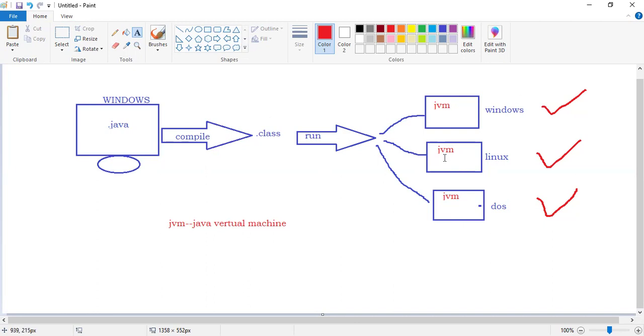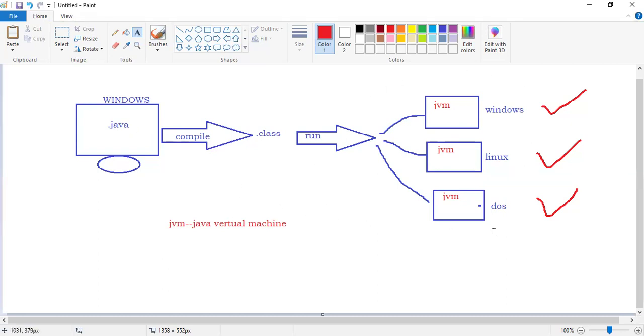Can you touch me? No, you cannot touch me, but I am available or not? The same way, Linux is there, but the JVM has the capacity to create a virtual environment, the same as the environment in which the particular application has been developed.